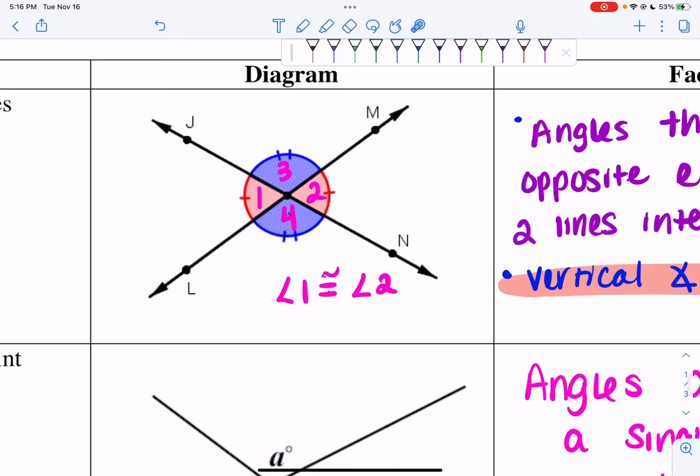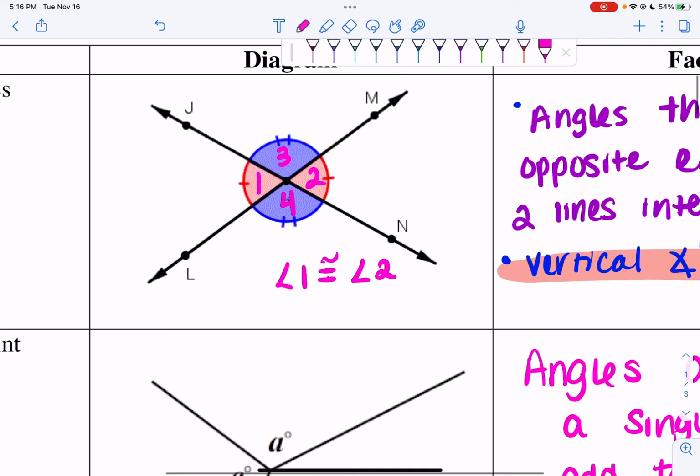If I look at my visual a little further, I can see angle 3 and angle 4 are across from each other, which means that they are also vertical, which means they are congruent. So I can say angle 3 congruent to angle 4.